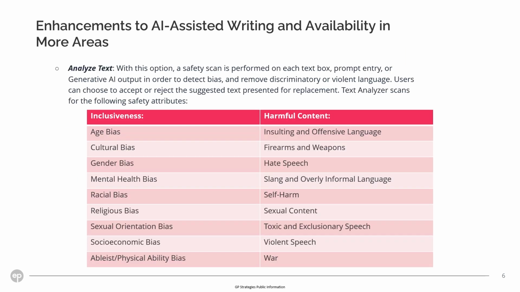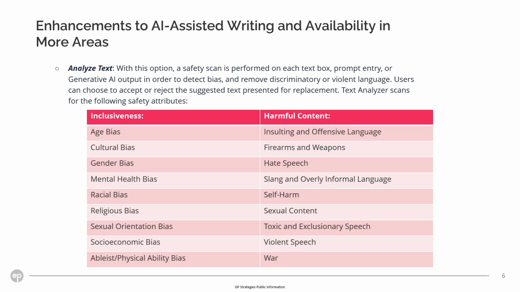Analyze text. With this option, a safety scan is performed on each text box, prompt entry, or generative AI output in order to detect bias and remove discriminatory or violent language. Users can choose to accept or reject the suggested text presented for replacement.